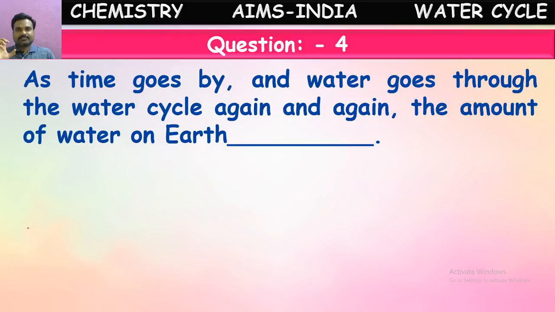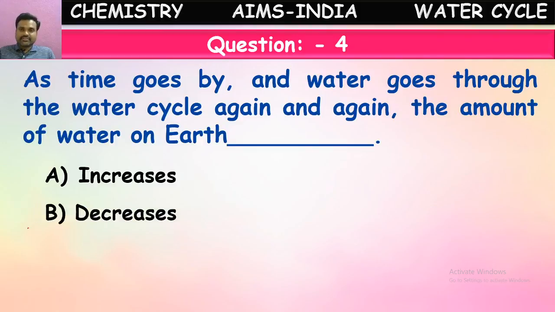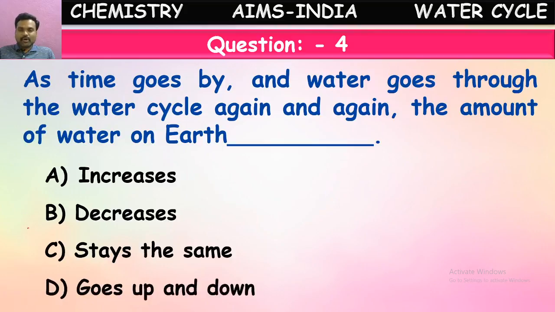What is happening to the amount of water by this cyclic process? That is the question here. Options are like this: the amount of water increases on the earth, decreases on the earth, stays the same, or goes up and down. What happens to the amount of water on the earth because of this water cycle, or the circulation of water from one form to another form again and again? Yes, children, what happens to the quantity of water on the earth? Will it increase, decrease, or stay the same?